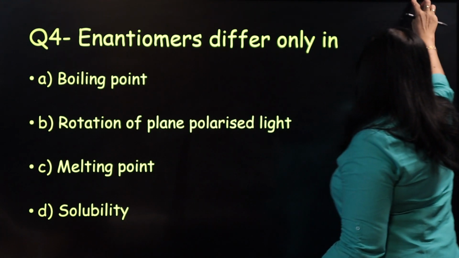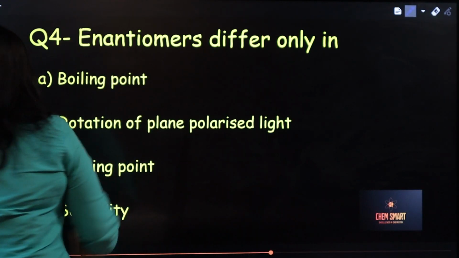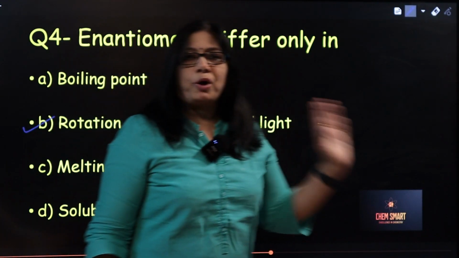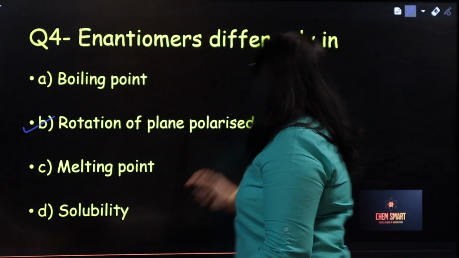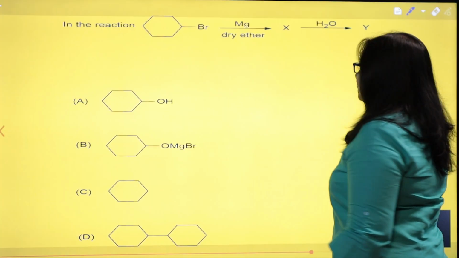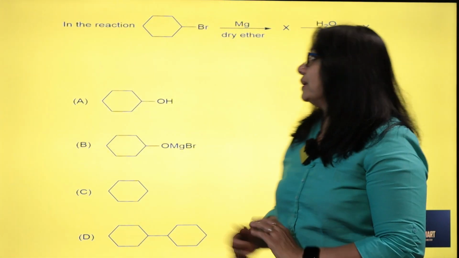So the answer for this question will be rotation of plane polarized light. That is the only property in which the enantiomers differ. Clear? Okay. Now the next question. It is also from the textbook.